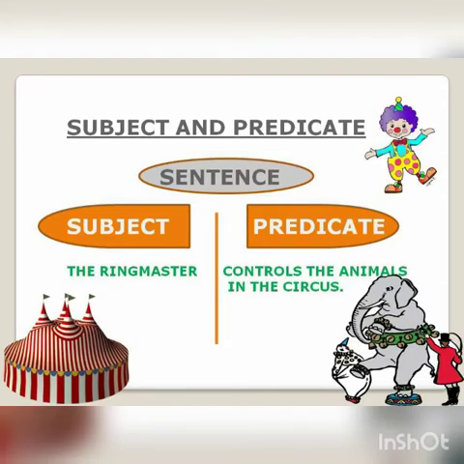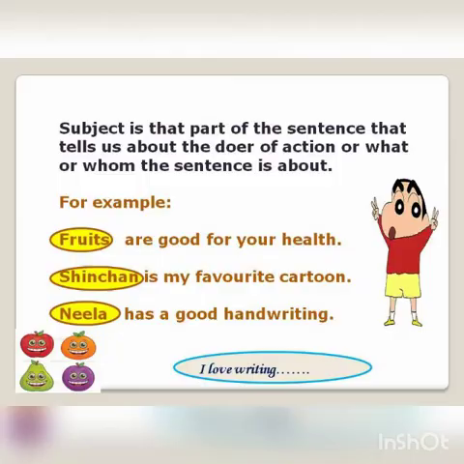The ringmaster controls the animals in the circus. The ringmaster is the subject and controls the animals in the circus is the predicate. Now, what did we understand by these examples? Subject is that part of the sentence that tells us about the doer of action or what or whom the sentence is about. For example, look at some more sentences.